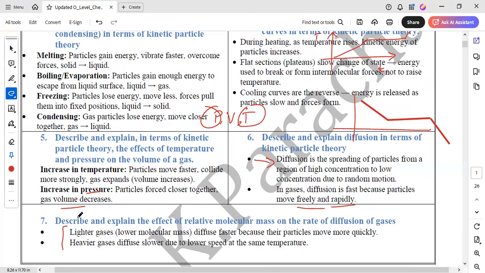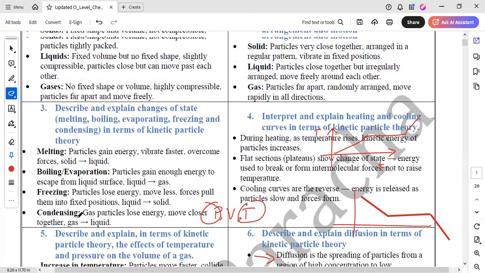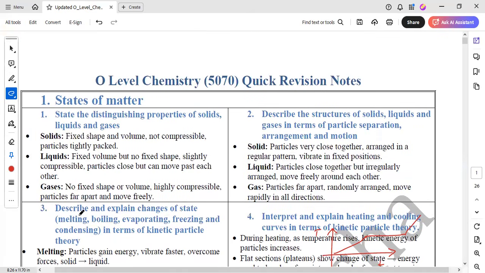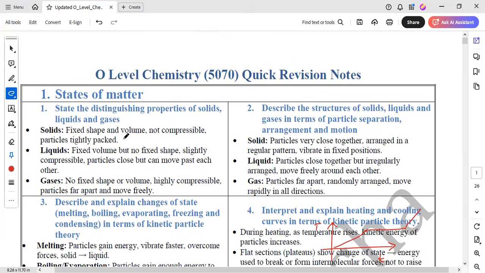That's it for the first topic, which was the state of matter. The next topic is atoms, elements, and compounds. We will discuss it in the next video.